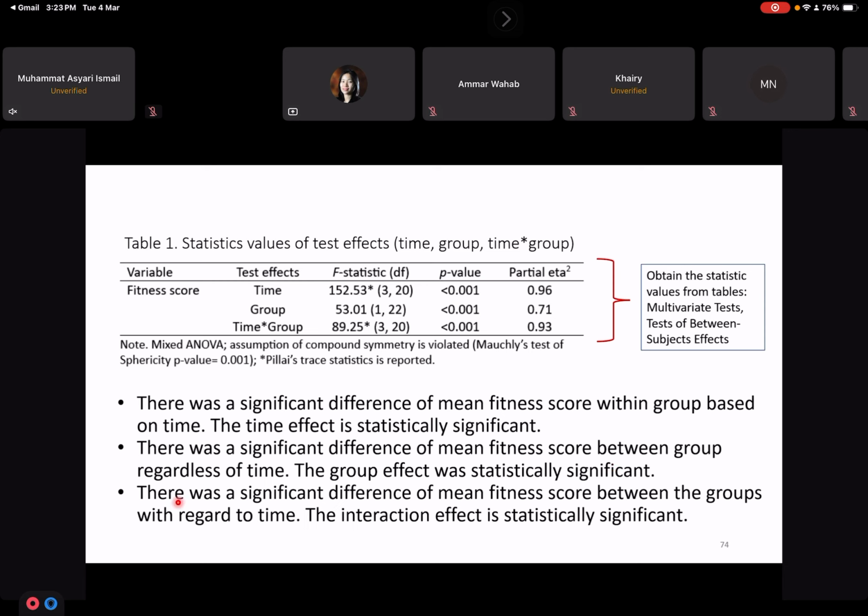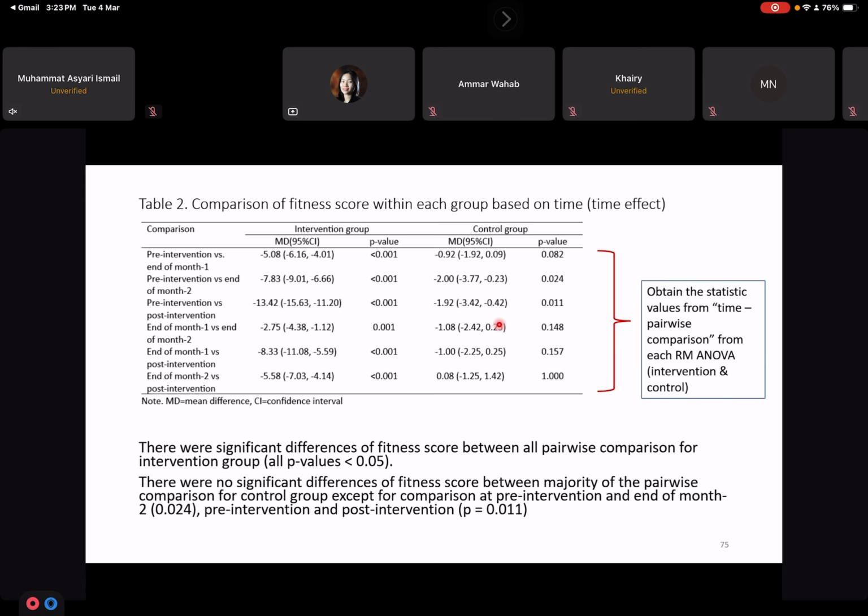Then lastly, there was a significant difference of mean fitness score between the groups with regard to time. So the interaction effect is statistically significant. Okay, so this is the statistic value for all the test effects. There are 3 test effects: time, group, and interactions. And now we want to report the specific result for time effect, group effect, and interaction effect.